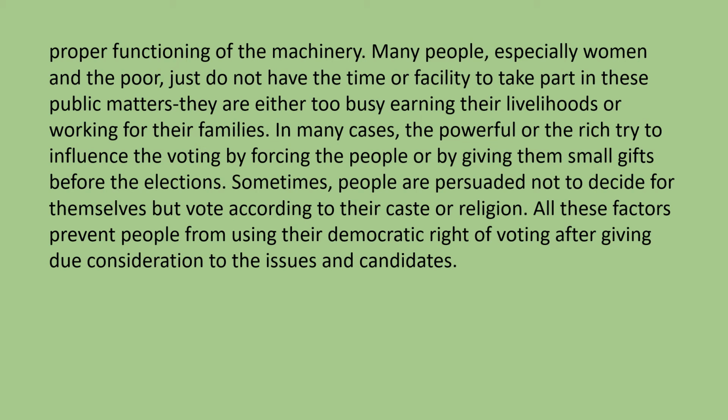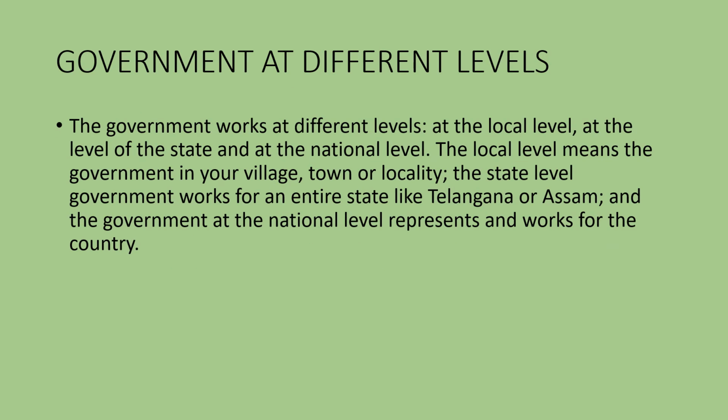In many cases, the powerful or the rich try to influence the voting by forcing the people or giving them small gifts before the elections. Sometimes people are persuaded not to decide for themselves but vote according to their caste or religion. All these factors prevent people from using their democratic right of voting after giving due consideration to the issues and the candidates.